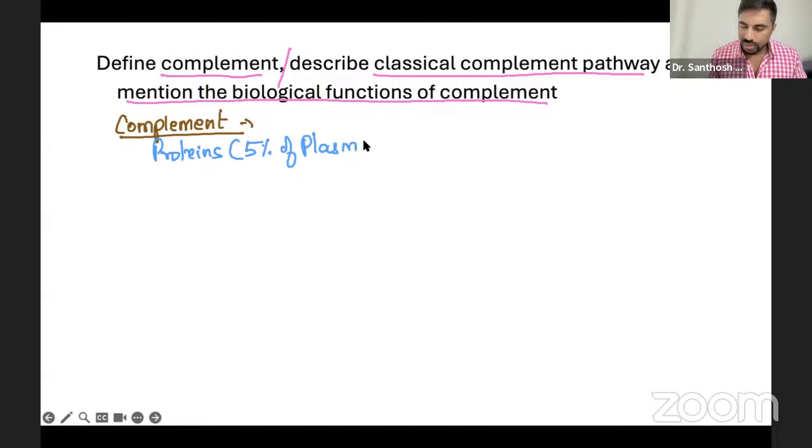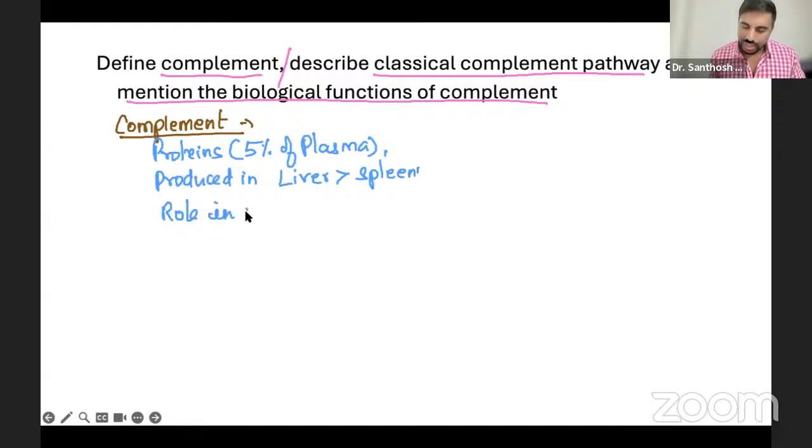They are usually produced mostly in the liver, followed by the spleen. They have a very important role in inflammation. So we are going to talk about all these things in detail now.